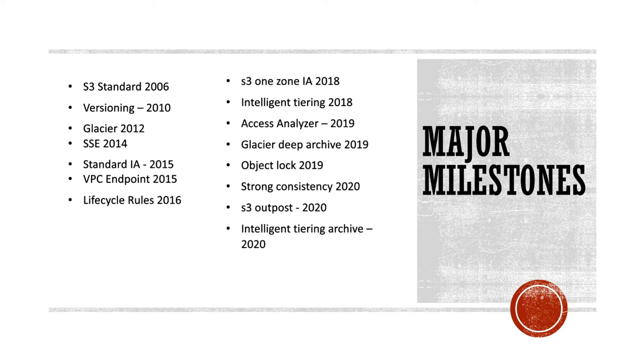Then there is Access Analyzer that came in 2019. Access Analyzer will analyze the pattern in which the S3 objects are getting accessed. Then we have Glacier Deep Archive. This is another storage class which is even more cost efficient than the Glacier.